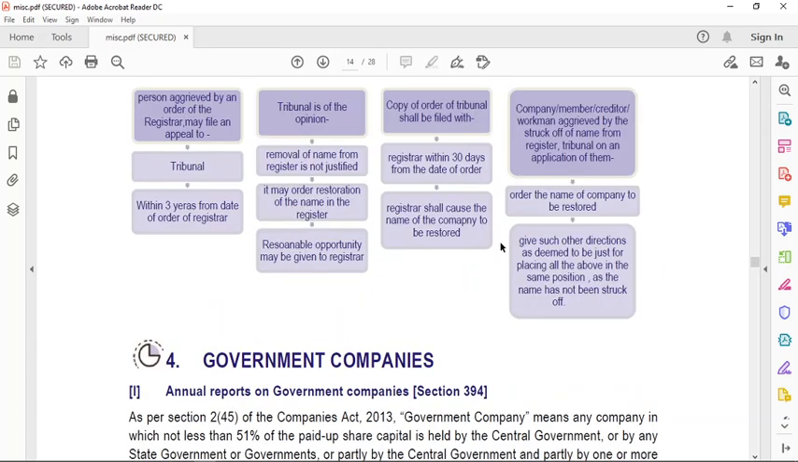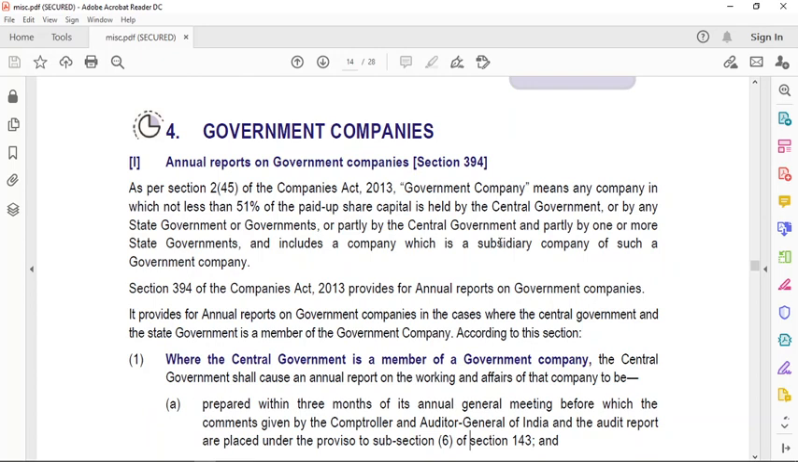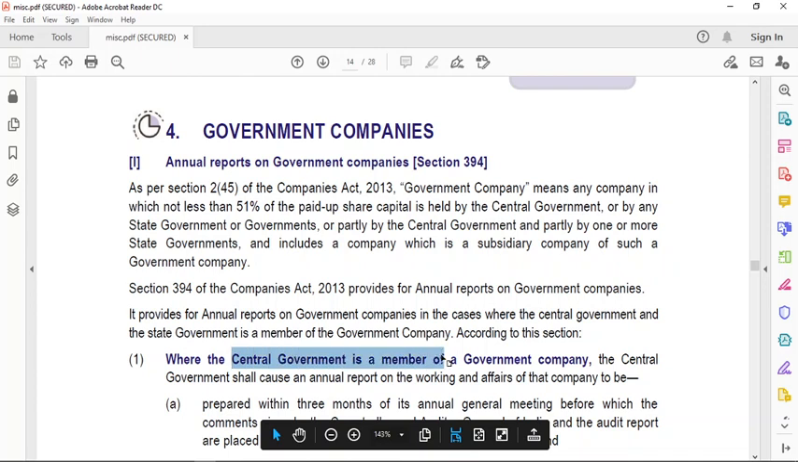I'll read it for you. Where the central government is a member of the government company. So central government is the member. Whenever the central government is a member, who will prepare the annual report on the working and affairs of the company? So the central government shall cause an annual report on the working and affairs of that company, which is to be prepared within how many months? To be prepared within 3 months of its annual general meeting, before which the comments.